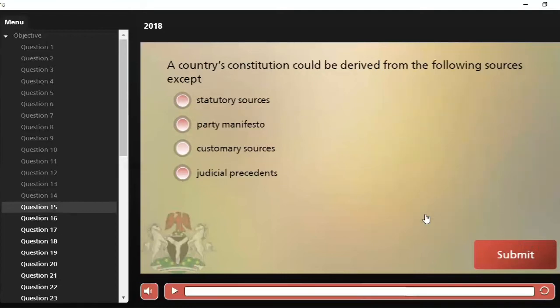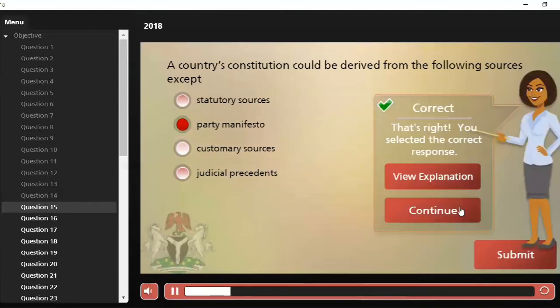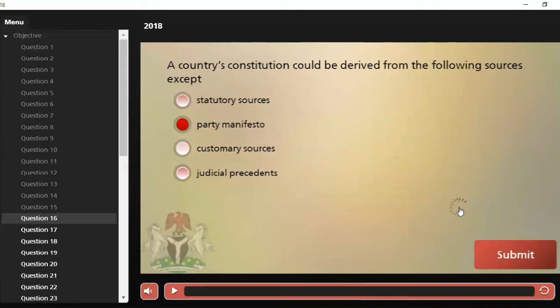Number 15 says, a country's constitution could be derived from the following sources, except A. statutory sources, B. party manifesto, C. customary sources, and D. judicial precedents. Our answer clearly is option B, party manifesto. A country's constitution can't be derived from a party manifesto. So it's our correct answer, option B. Let's move over to the next question.